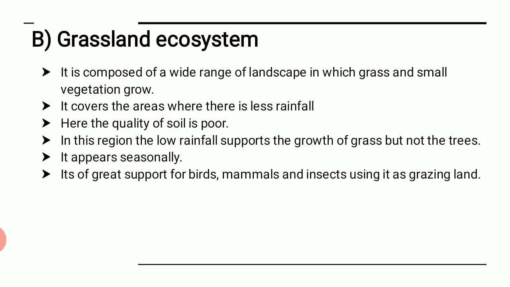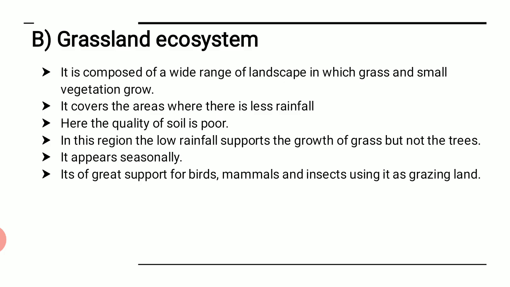Here the quality of soil is poor. The soil quality allows grassland, but it cannot give that much nutrition to big trees. What the soil quality is, that means poor. In this region the low rainfall supports the growth of grass but not the trees. That is what I said. Due to less amount of rain, the grasses can grow but trees cannot grow here, and that is the biggest disadvantage of grassland.